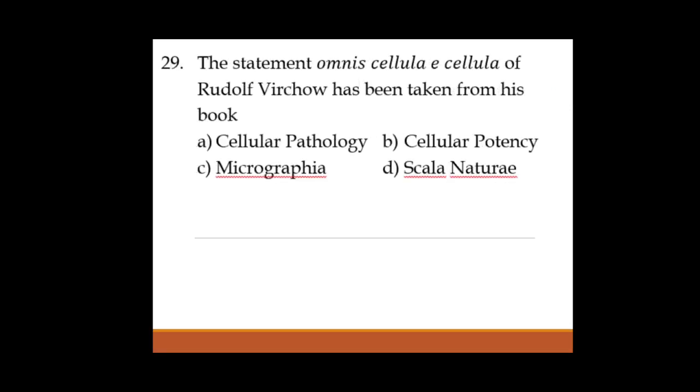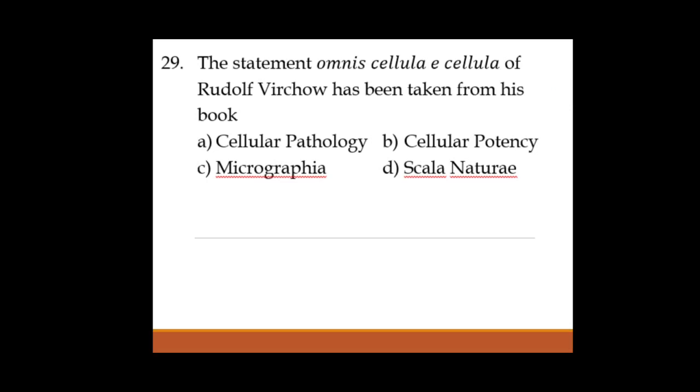Okay, 29th. The statement omnis cellula e cellula of Rudolf Virchow. This has been given by Rudolf Virchow. Omnis cellula e cellula. That means new cells arise from pre-existing cells. Okay. So it has been taken from his book. He has written a book. The name of the book is Cellular Pathology.